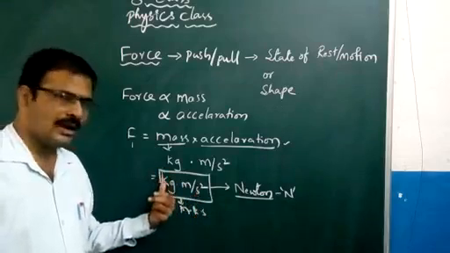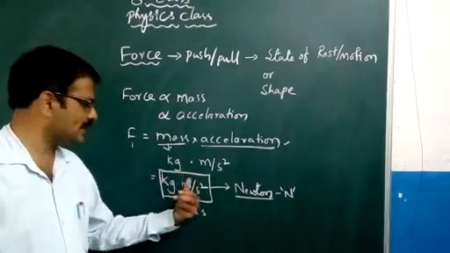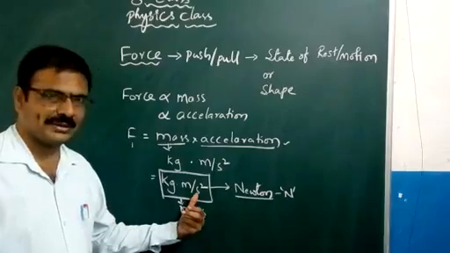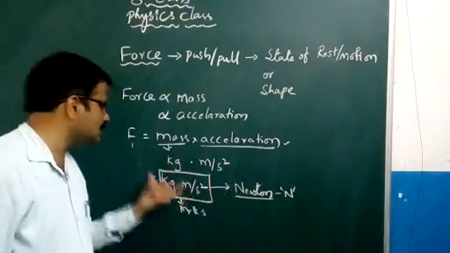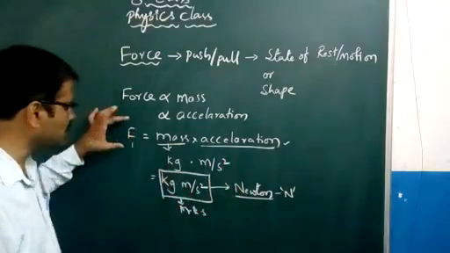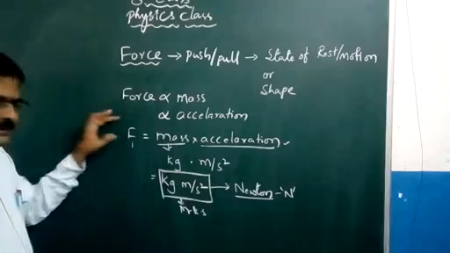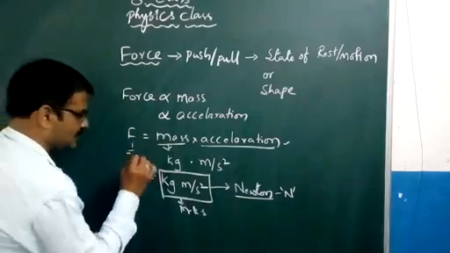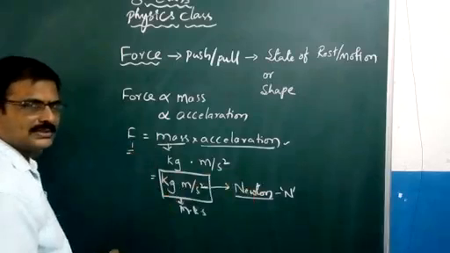So if a body of 1 kg mass is moved with an acceleration of 1 meter per second square, then the force exerted is said to be 1 Newton.